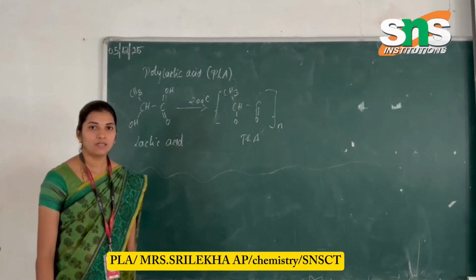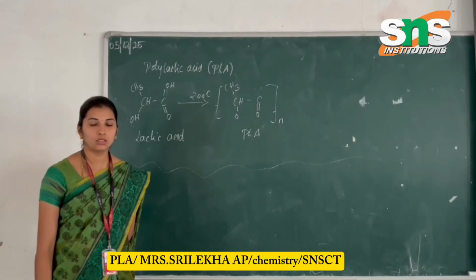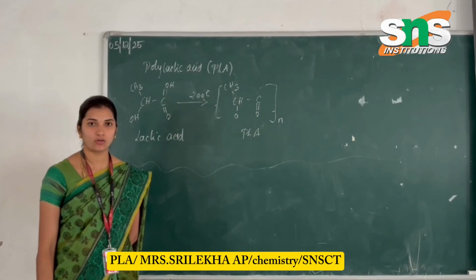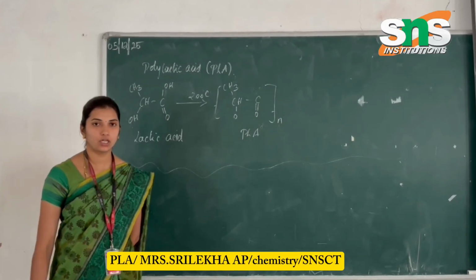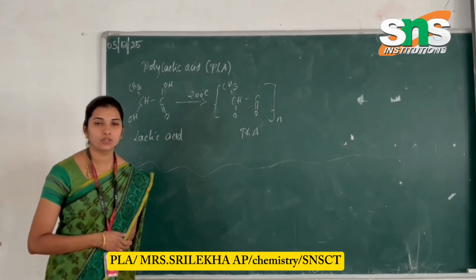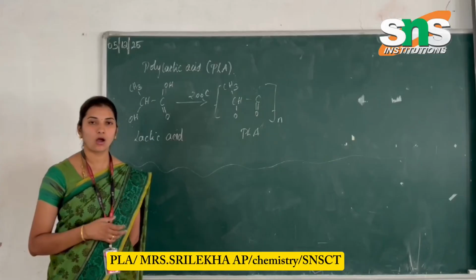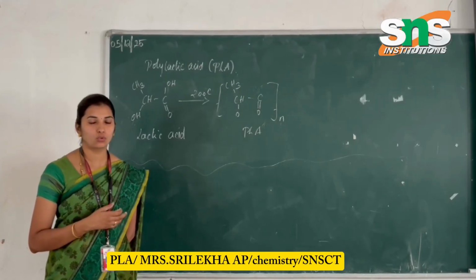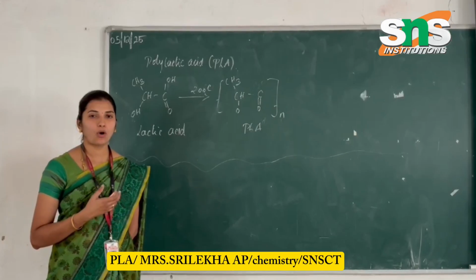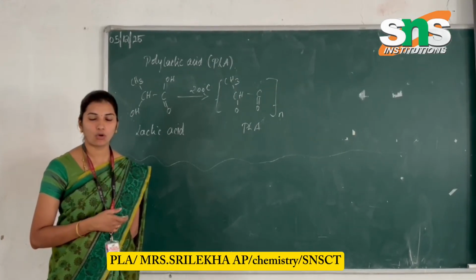In the previous sections, I discussed the engineering polymers nylon 66 and Bakelite. With this, the formation of engineering polymers is done. Next we are going to see the organic polymers, and how organic polymers can be converted from monomer to polymer. Here the topic is polylactic acid.